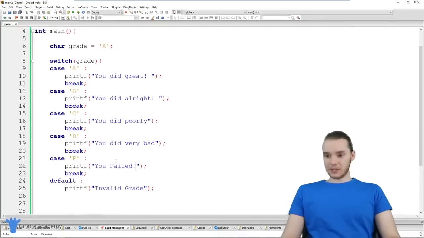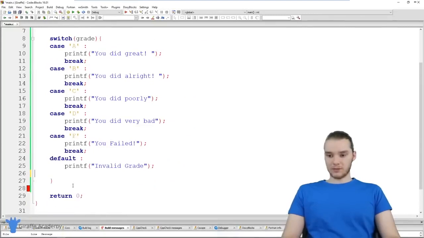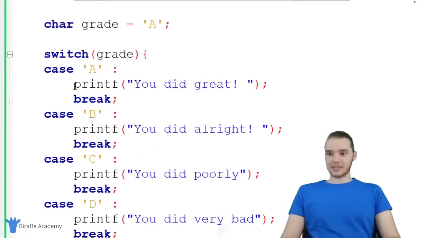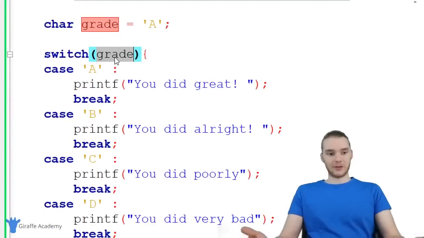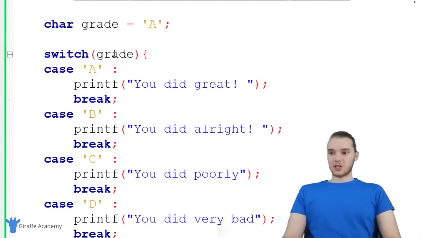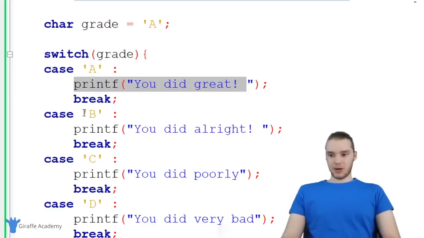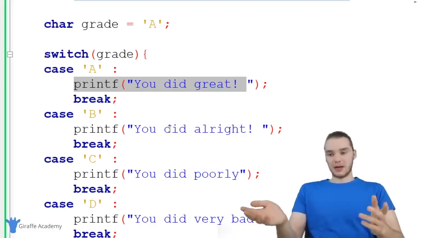So let's take a look at this switch statement and we'll just kind of talk a little bit more about what it's doing. Basically, I'm passing this in a variable or a value or something, and I'm gonna check this value against all of these different conditions. So in the case that grade is equal to A, we're gonna print you did great. In the case that B is equal to grade, we'll print you did all right, etc. And this is basically doing what an if statement's doing.